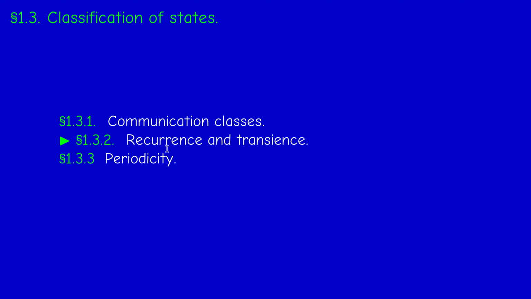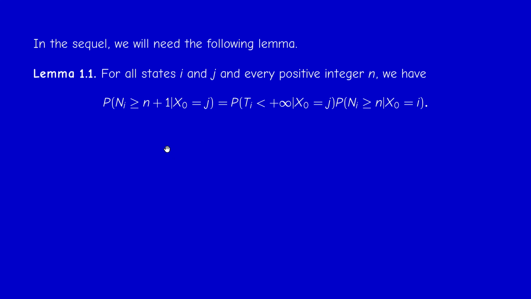In this video, we are going to finish the subsection 1.3.2 about recurrence and transience. We started this subsection in the last video, and we defined the time of first return to a state i, as well as the number of visits of a state i, capital N_i.